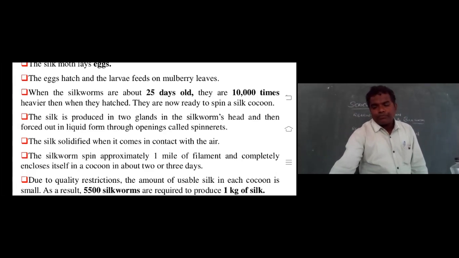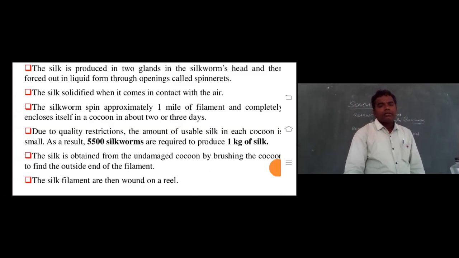Due to the quality restriction, the amount of usable silk in each cocoon is small. As a result, 5,500 silkworms are required to produce 1 kg of silk. Remember, it's a miracle story. Very important. To prepare 1 kg of silk, 5,500 silkworms must be killed.